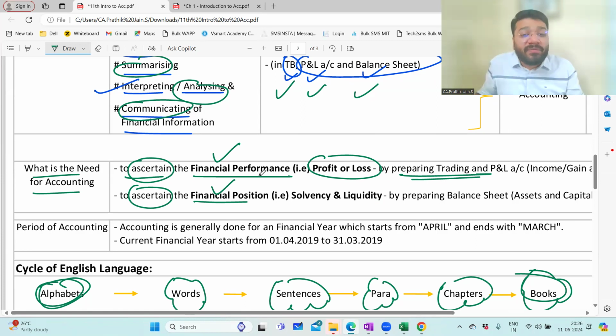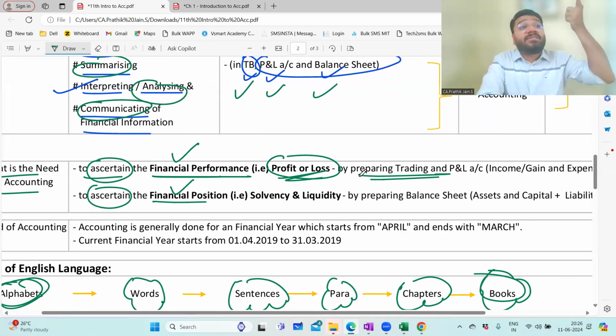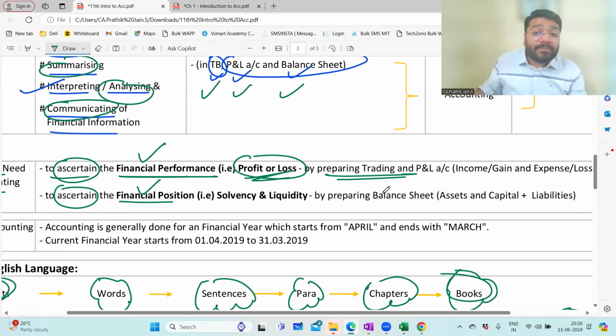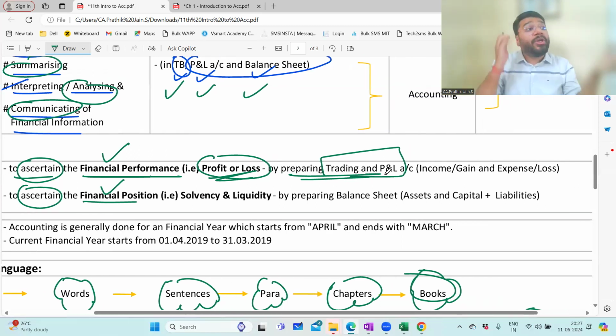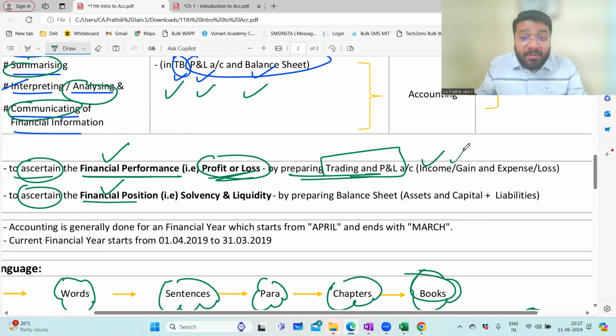By knowing the profit and loss of the business. So to ascertain, what is the need of accounting? First, to know the financial performance. What does the financial performance mean here? To know the profit and loss. From which statement or through which statement will you get to know your profit and loss? Trading and P&L account. In this trading and P&L account, what all data do you capture? So you capture all the data which has got the flavor of income, gain, expense, and losses.